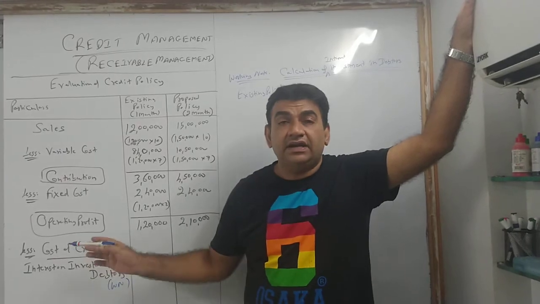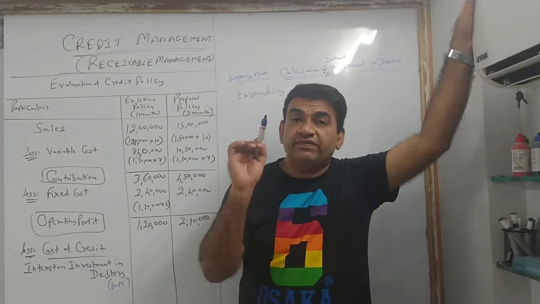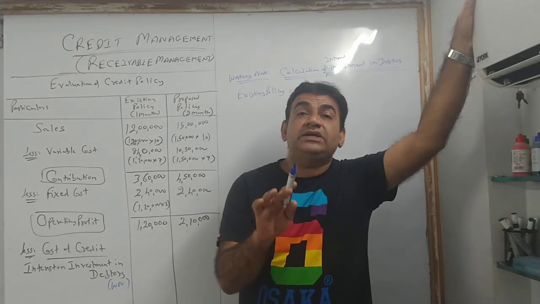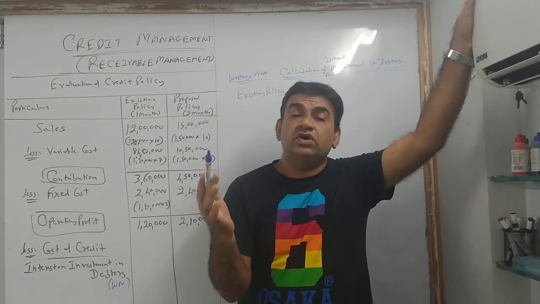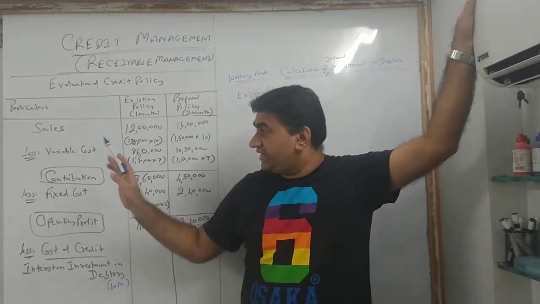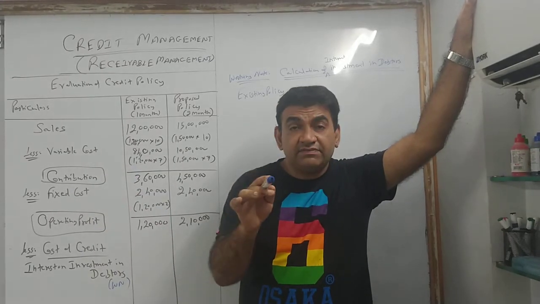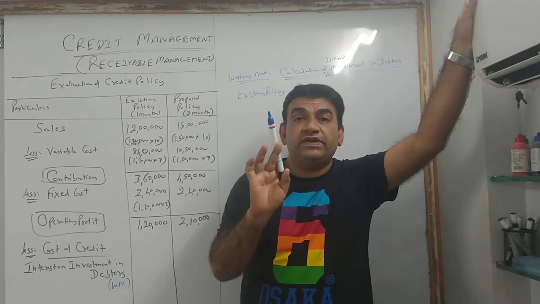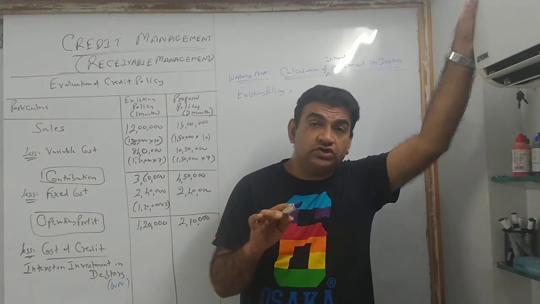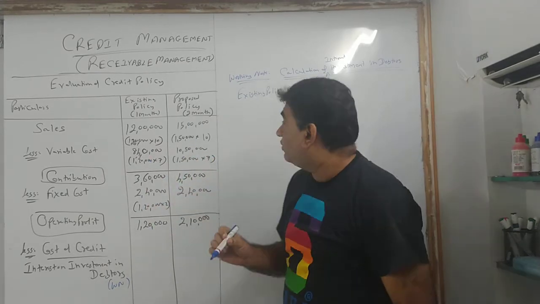Of course in this sum it can't come also because apart from investment और कोई cost नहीं है. So when you take cost for the purpose of investment in debtors, it has to be total, fixed and variable both. Or if there is only variable. So यहाँ पे fixed है, so we will take total cost, and after the sum I'll give you a note. The best way to be on the safer side, that we have calculated investment on total cost. It can also be calculated on selling price. ठीक है?